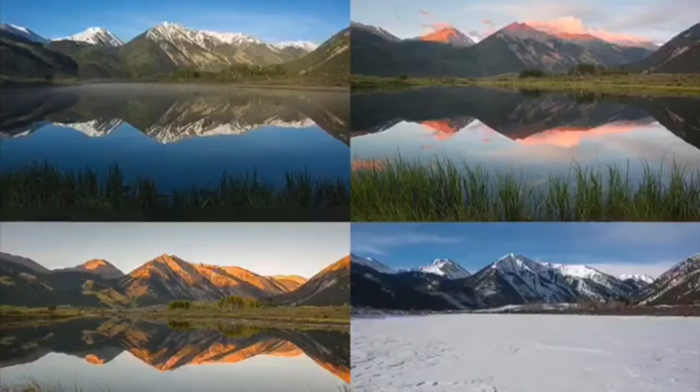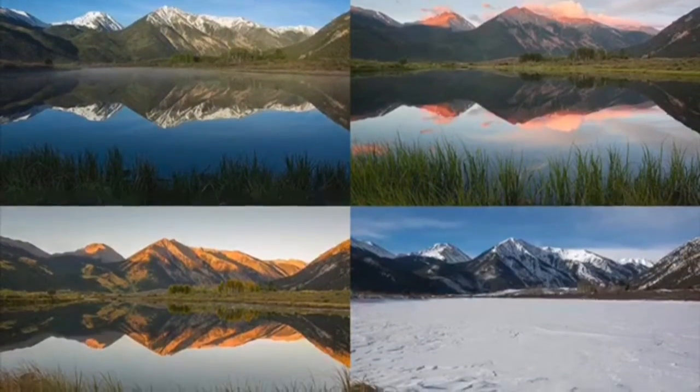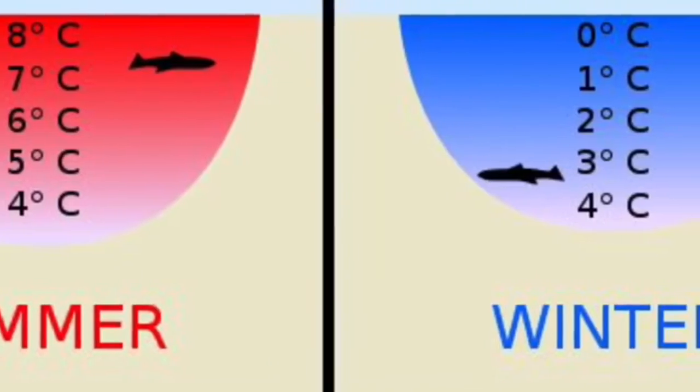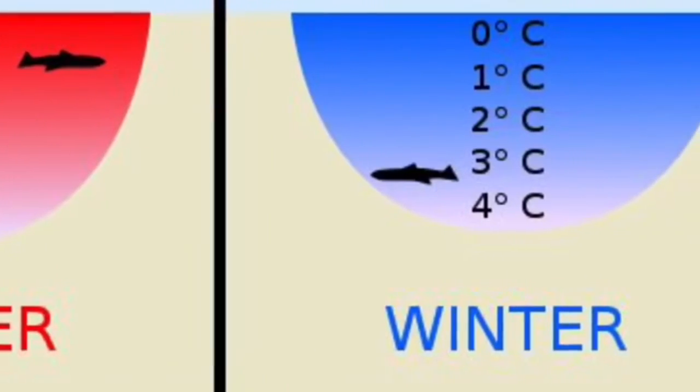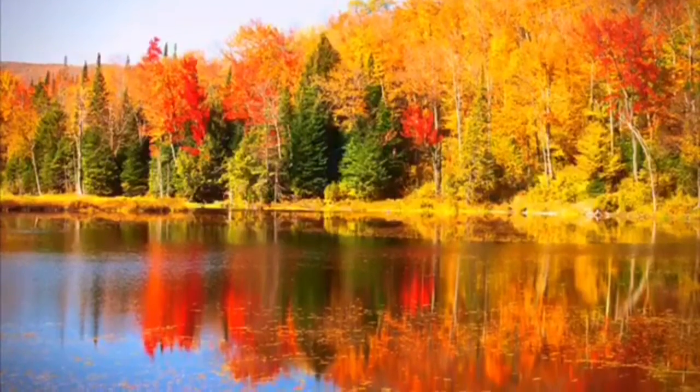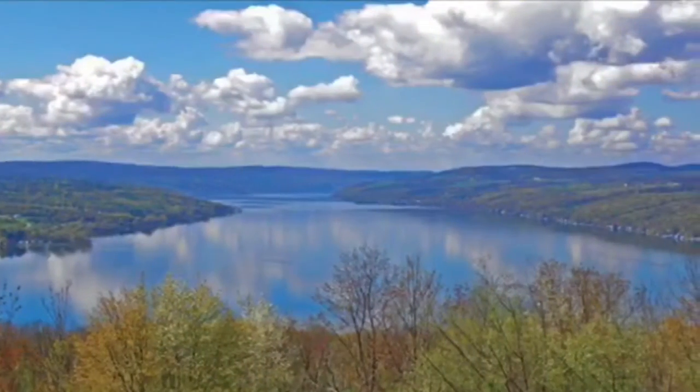The temperature of lakes depends on the wind and sunlight, which depends on the season. For example, during the summer, lakes are hot at the top and cooler at the bottom. In the winter, lakes may be cooler at the top but warmer in the bottom. In the fall or spring, the lake is usually a regular temperature. This is because of the wind.